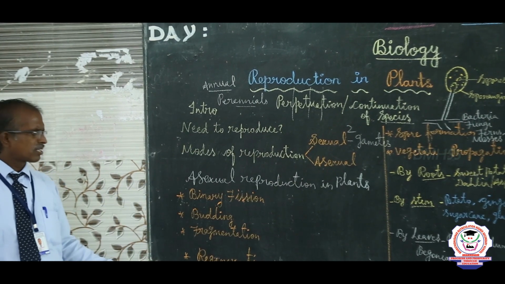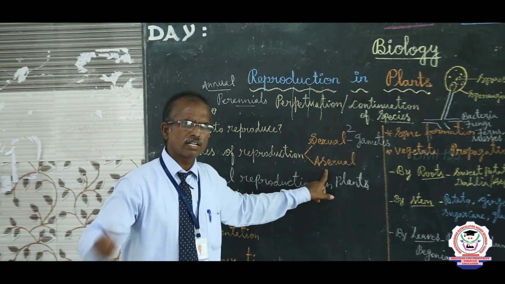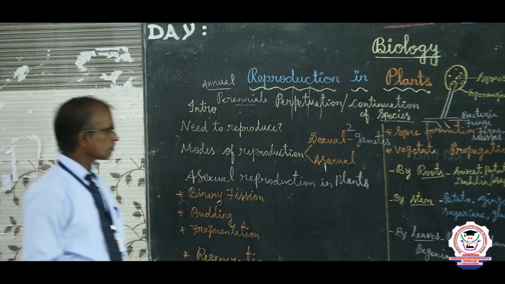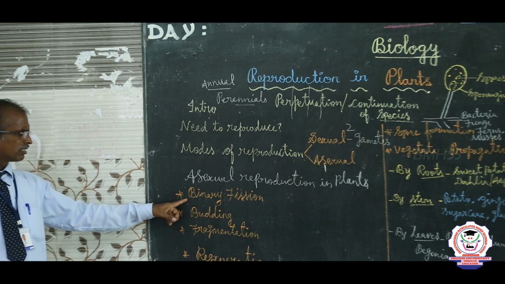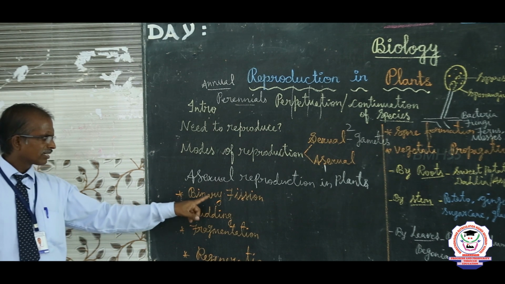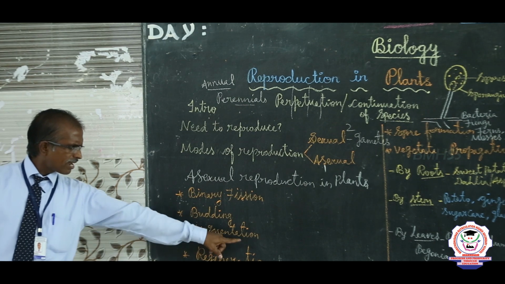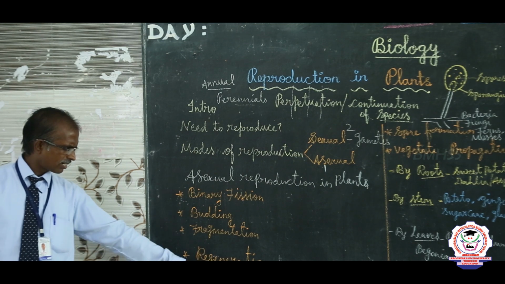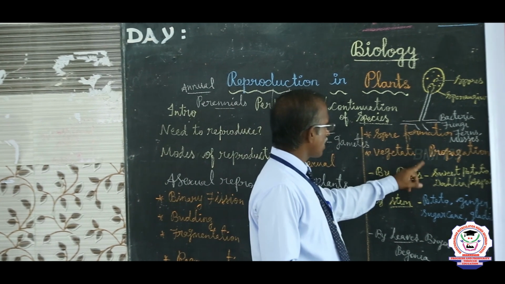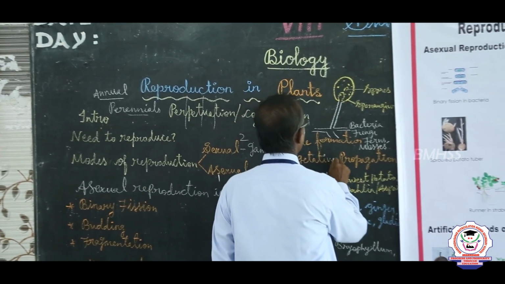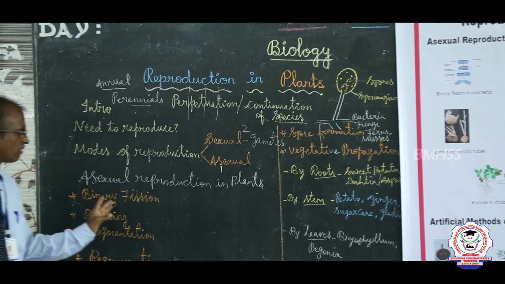What are the methods of asexual reproduction? First, how many parents are involved in asexual reproduction? Single parent. Only one parent is involved. Now, the methods of asexual reproduction in plants: first method, binary fission. Budding. Fragmentation. Regeneration. Spore formation. Vegetative propagation.